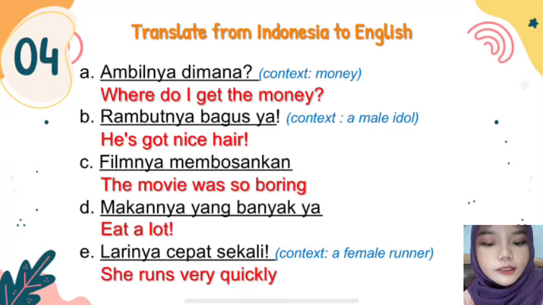And the last is, larinya cepat sekali. The context is a female runner. So is-nya itu sudah termasuk dalam kata ganti pronoun. Jadi larinya cepat sekali ya. So in English it will be, she runs very quickly.